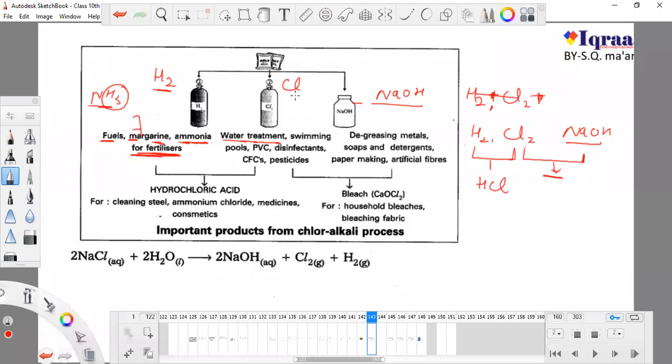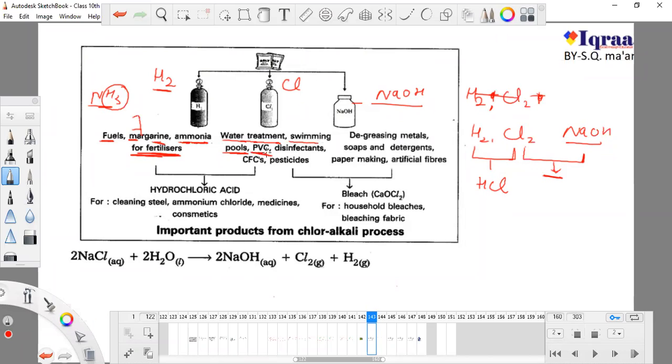It can kill any microorganism, whether virus, bacteria or fungi. Chlorine is used in swimming pools because we know swimming pools are highly infected places, since so many people bathe there. So remember, this is used in swimming pools.